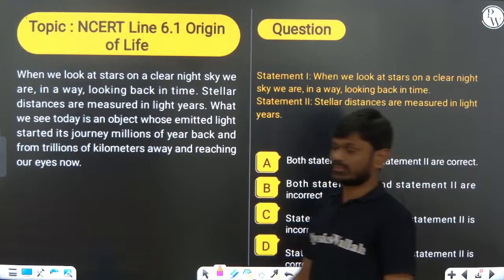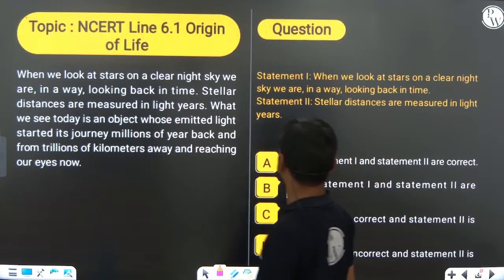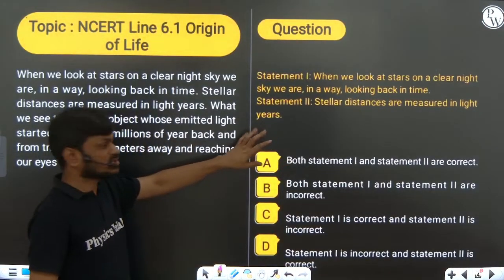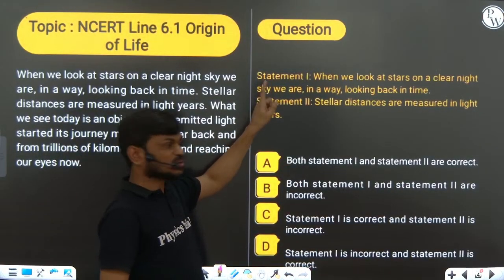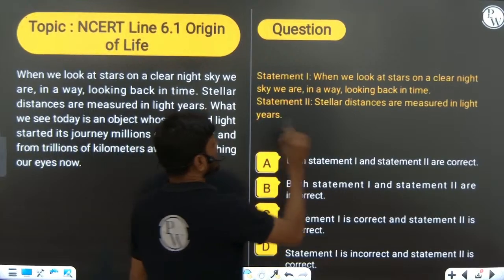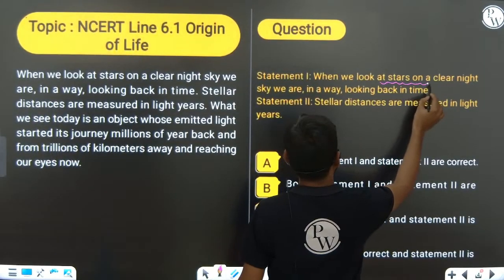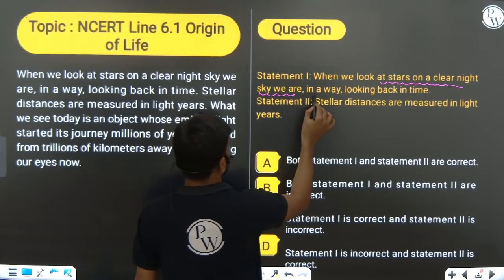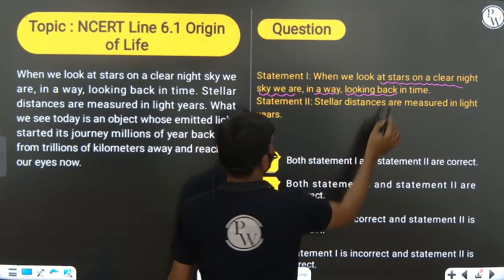Now you can see this NCERT sentence. Here is the first, a statement based question. Statement 1: when we look at the stars on a clear night sky, we are in a way looking back in time.